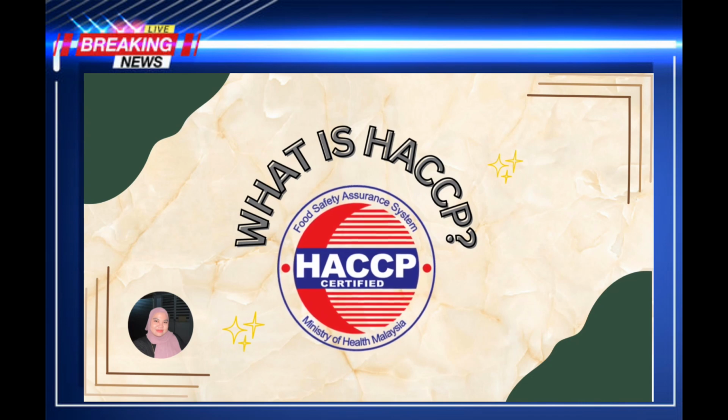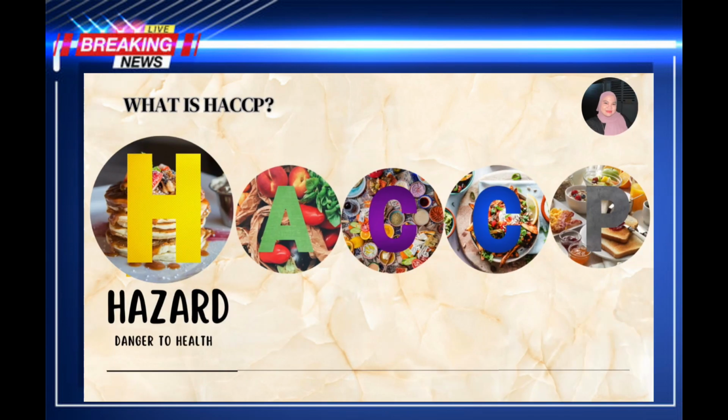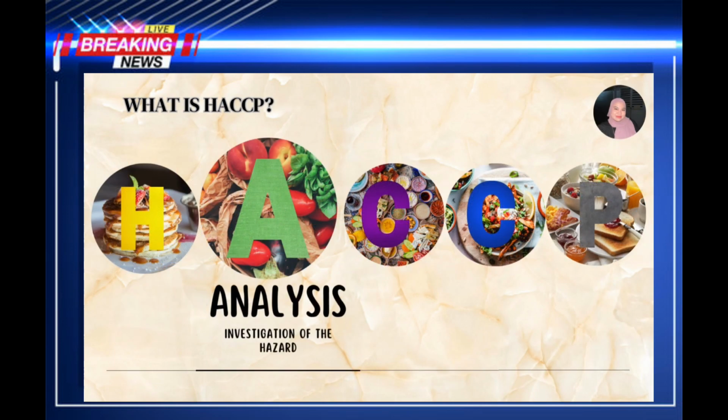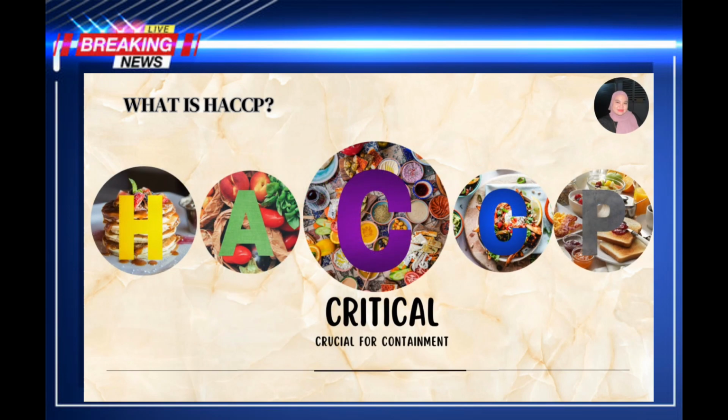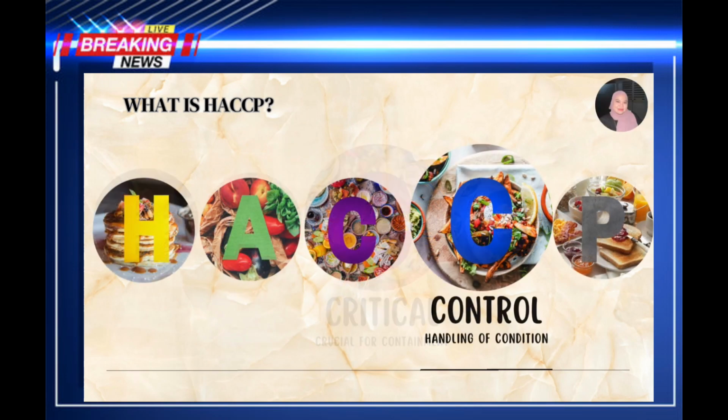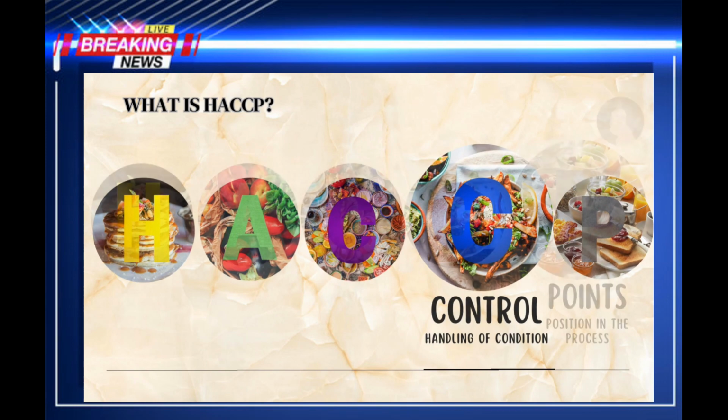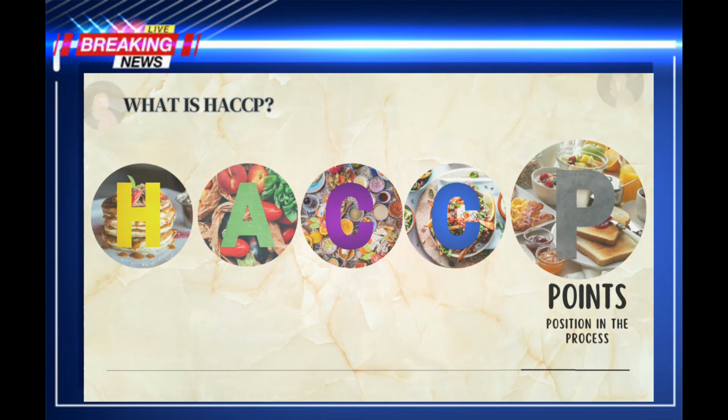What is HACCP? H: Hazard, danger to health. A: Analysis, investigation of the hazard. C: Critical, crucial for containment. C: Control, handling of condition. P: Point, position in the process.